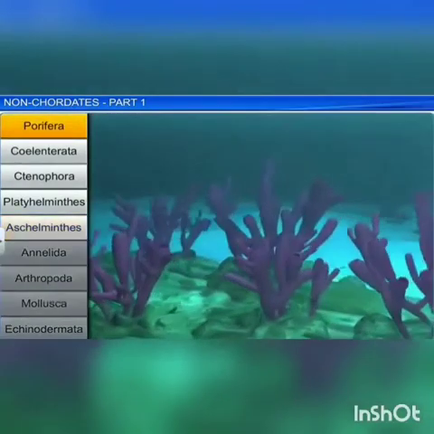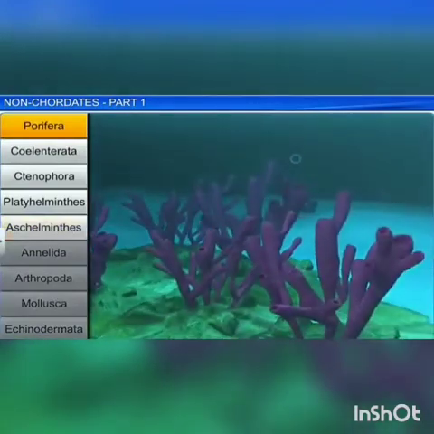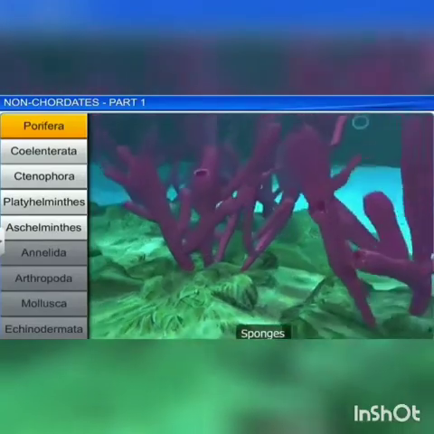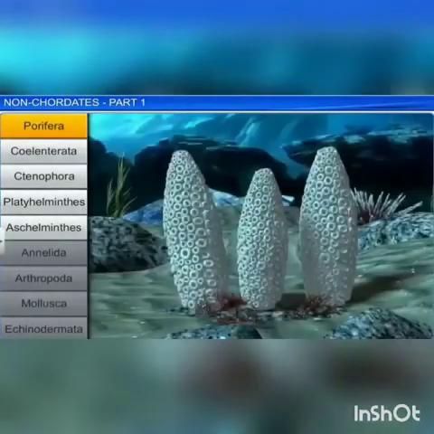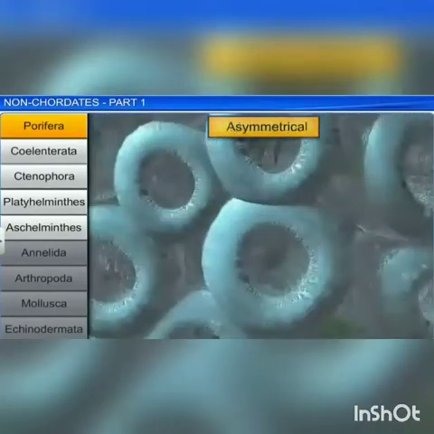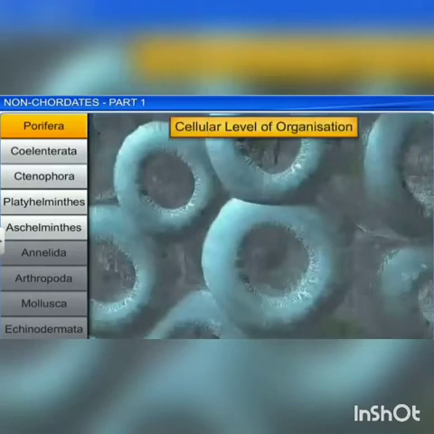First is phylum Porifera. These are pore-bearing animals commonly called sponges. And they are aquatic, primitive, multicellular, marine, asymmetrical, and sessile animals with cellular level of organization.